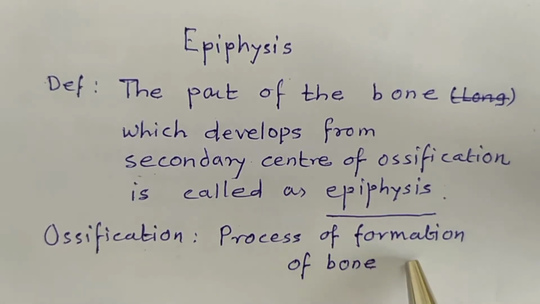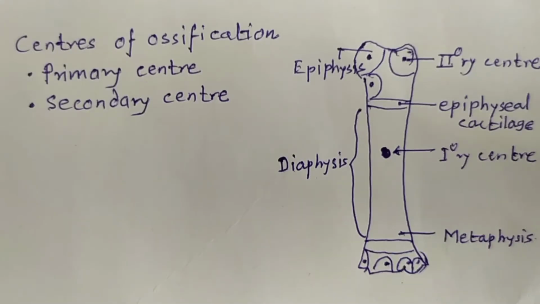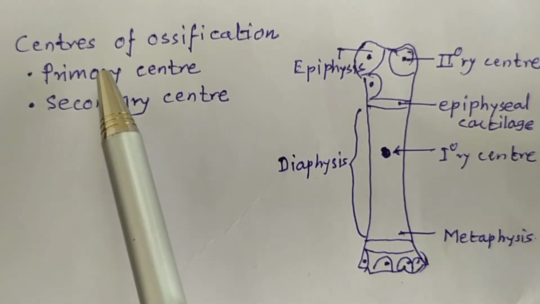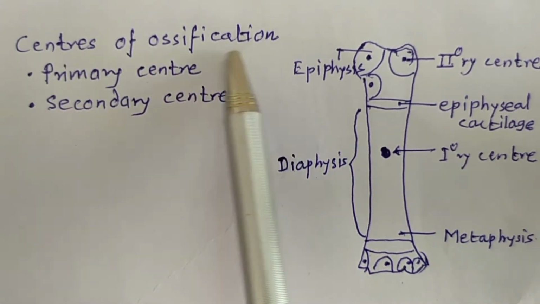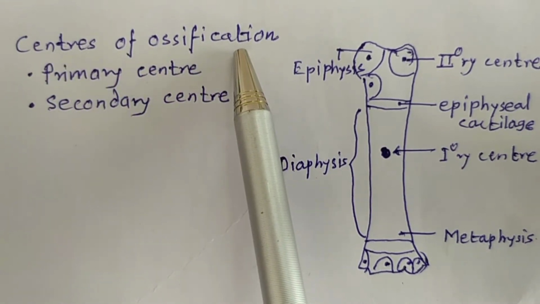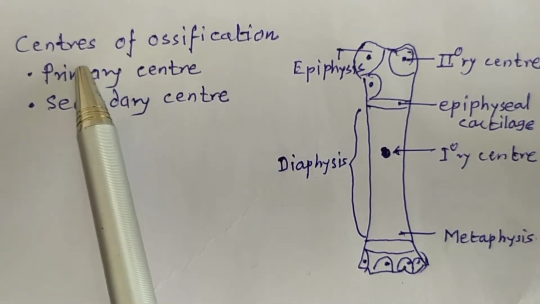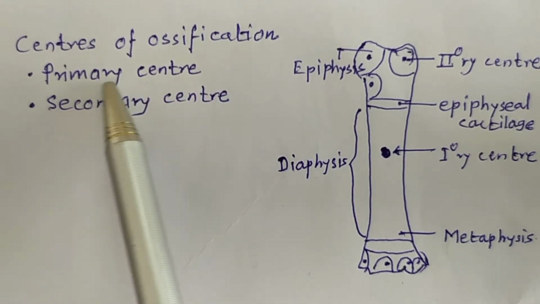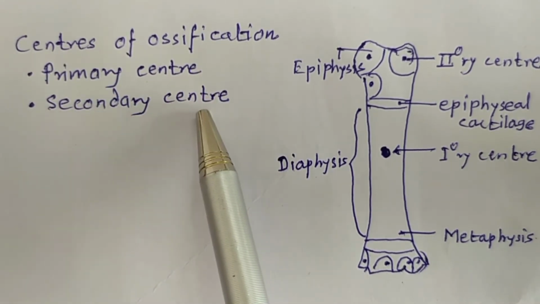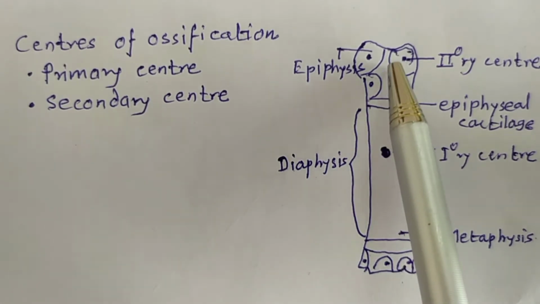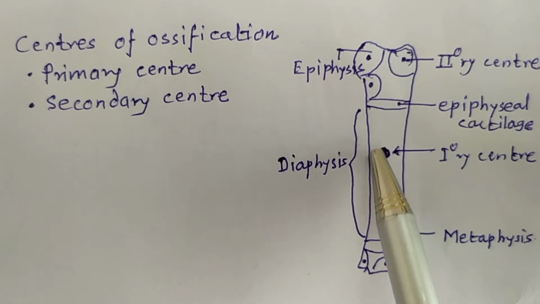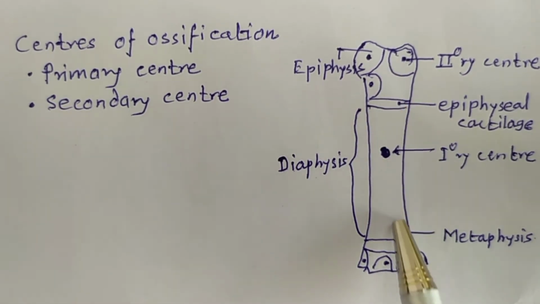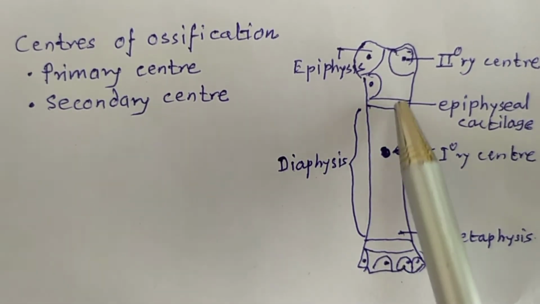Ossification is the process of formation of bone. The area where the ossification starts is called the center of ossification. There are two types of centers of ossification, the primary center and the secondary center. Now this is the picture of the humerus. First a cartilage appears. It looks like the humerus.